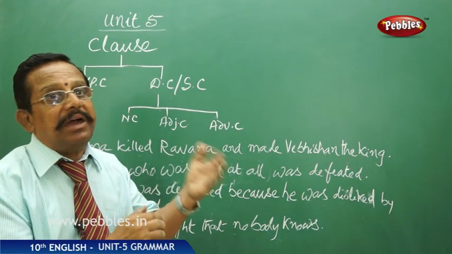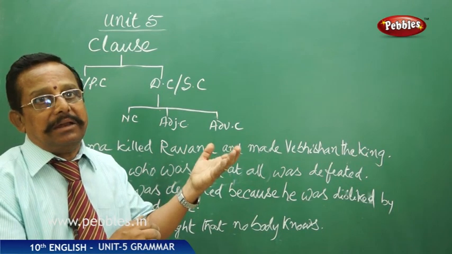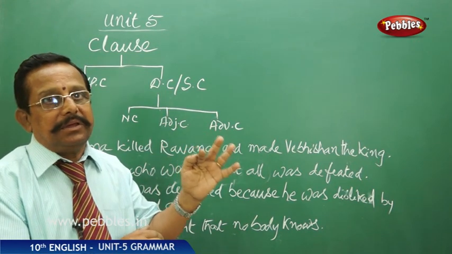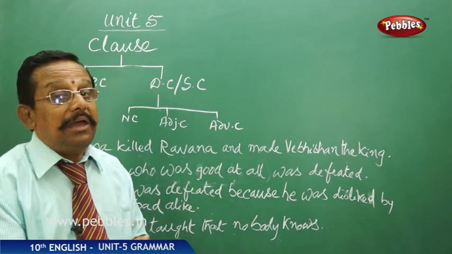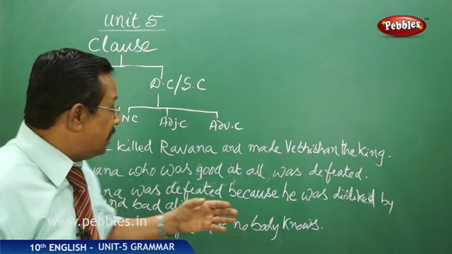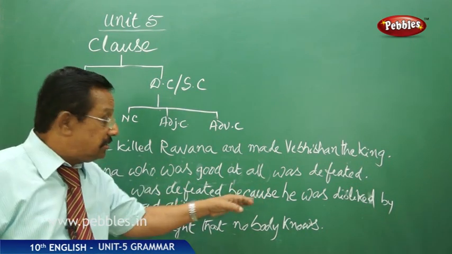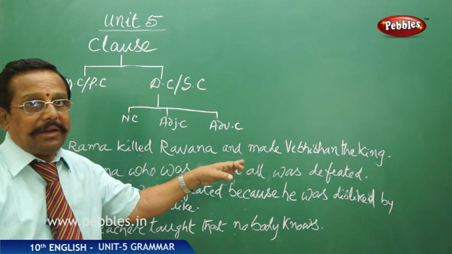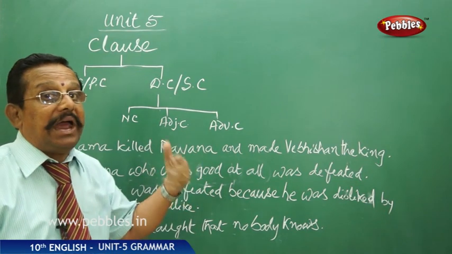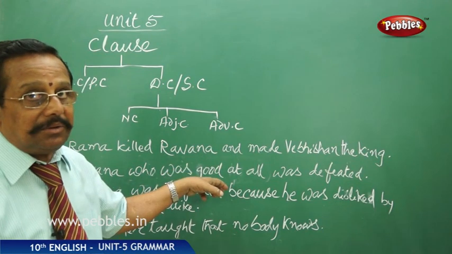That means they modify the verb. When done, where done, how done, and the reason why done. When, where, how, and why. These will give you the adverb clause. They modify the verb in the sentence. What is the verb in the sentence here? Defeated. And the reason for this is this. So this is an adverb clause. Now how many types of adverb clauses are there, that we will come to in our next session.